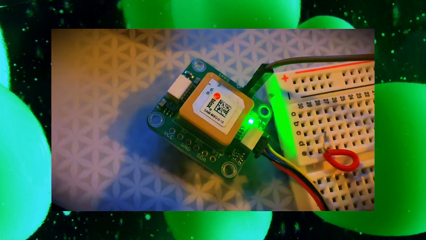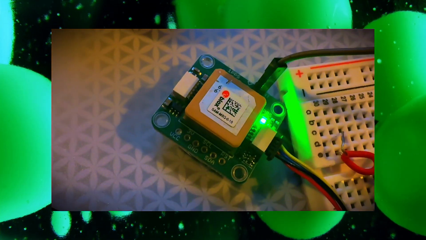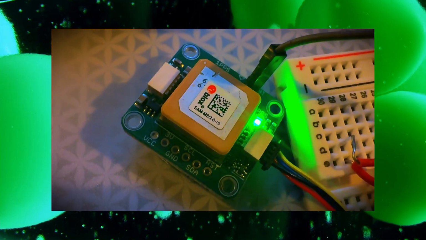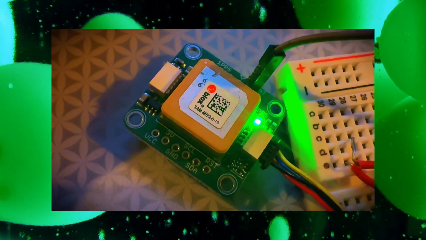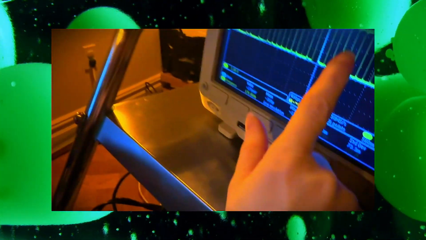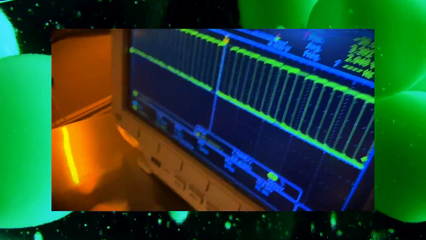I'm writing a driver for the uBlox SAM-M8Q. It's a really great GPS receiver. It's got a built-in antenna, easy to use, and it's got both UART and I2C. And one thing that's interesting about it is not only does it give you your standard NMEA data, which you can actually see piping out of here, just making sure it's still alive, but also has this thing called UBX,